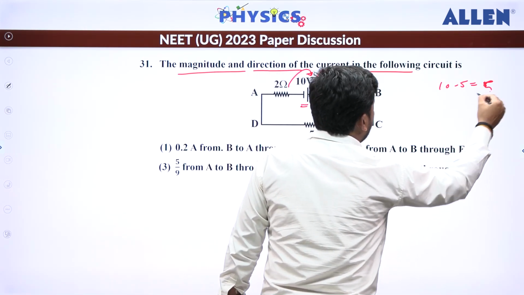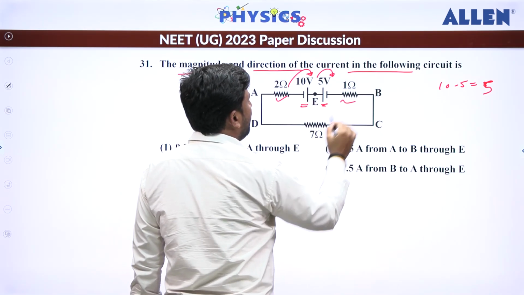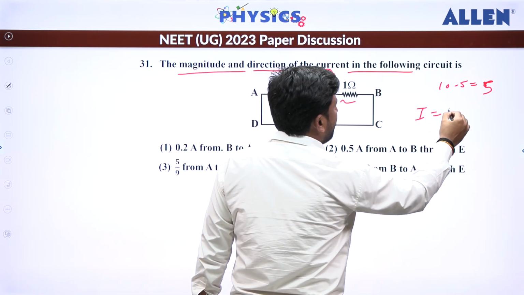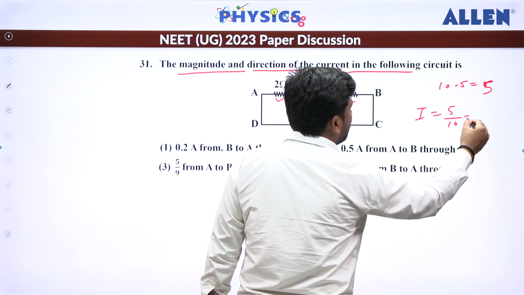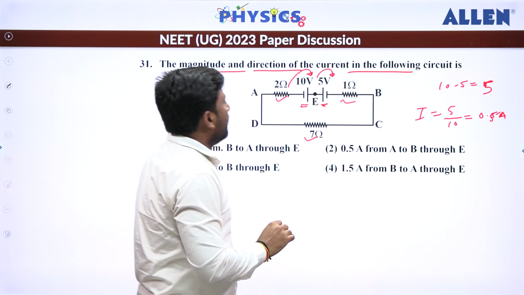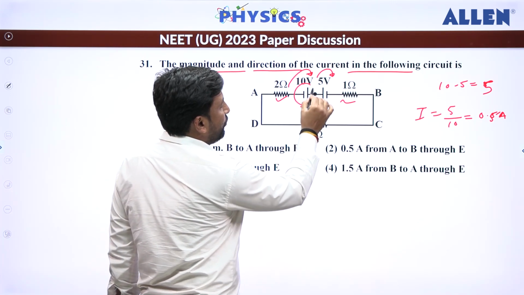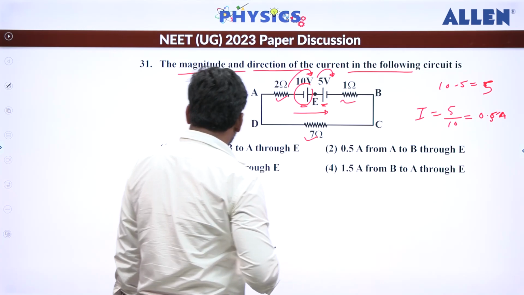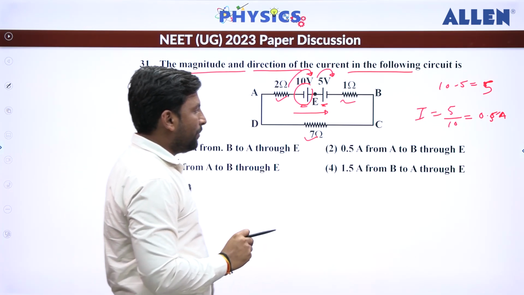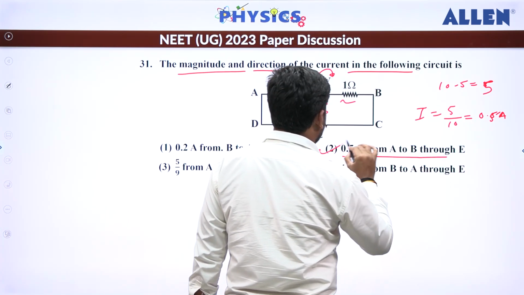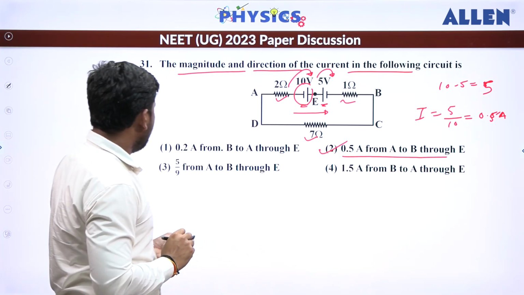All right. Now total resistance 2 plus 1 is 3, and 3 plus 7 is 10. So current is going to be 5 divided by 10. So that is going to be 0.5 ampere. Now we have to talk about the direction. This is having the more magnitude, so the current of this will dominate. So current will go from A to B. So current will be 0.5 ampere from A to B. So the correct answer is 2 here.